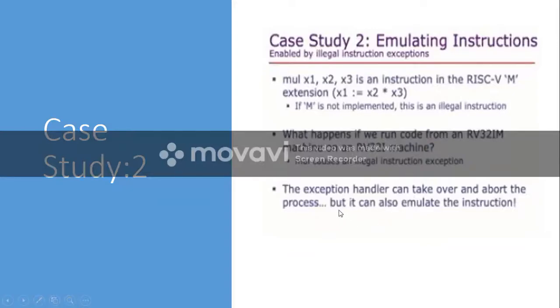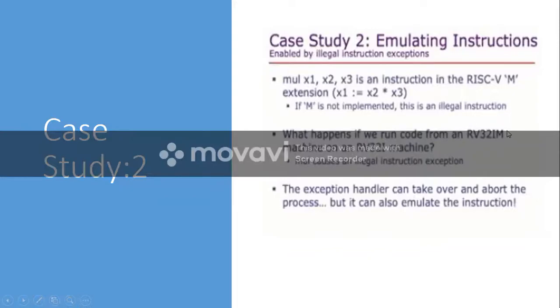Interesting option. What is that? Sometimes if your operating system kernel is smart enough, it can emulate the instruction. So here, what is the instruction? It is just a multiplication instruction. This multiplication is not supported by this particular virtual machine, so it created an exception, and the control goes to the supervisor mode. The supervisor mode checks whether there is an equivalent exception handler or not.